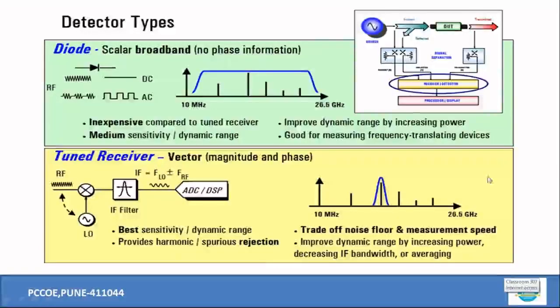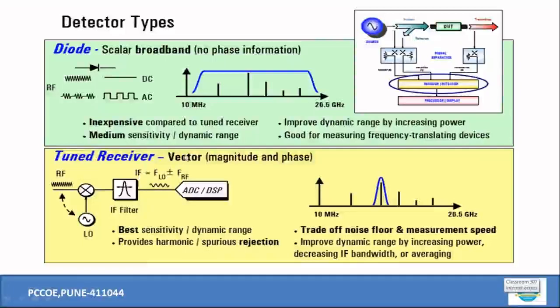The detectors again play an important role. This is the detector shown in the diagram, and in the earlier or inexpensive kind of analyzers, especially scalar analyzers, they use this kind of detectors. The scalar broadband detectors, simply called diode detectors, are used in that case, and they can generate the DC or pulsating kind of outputs, right?